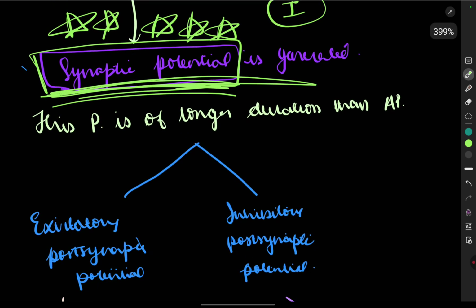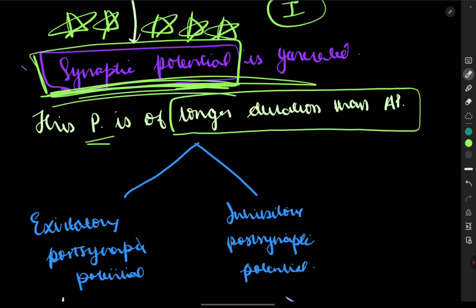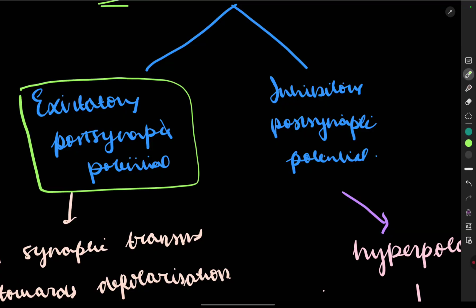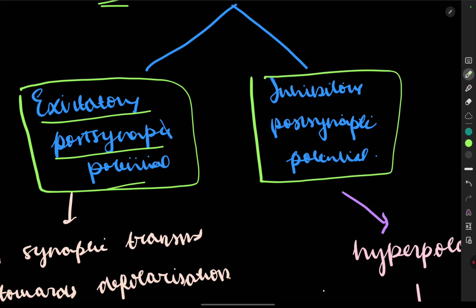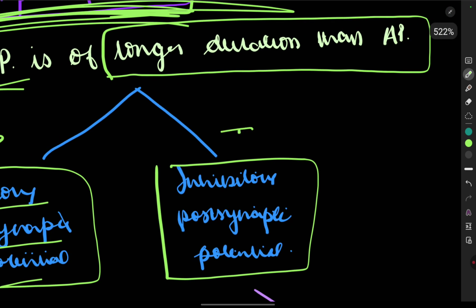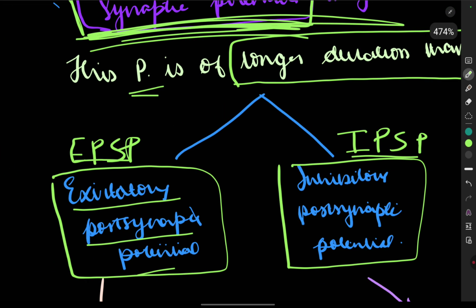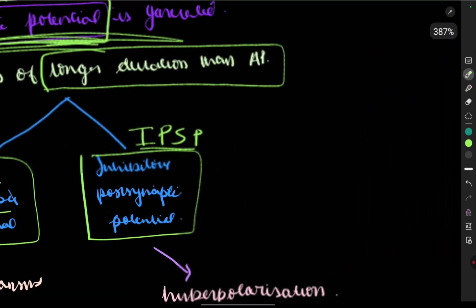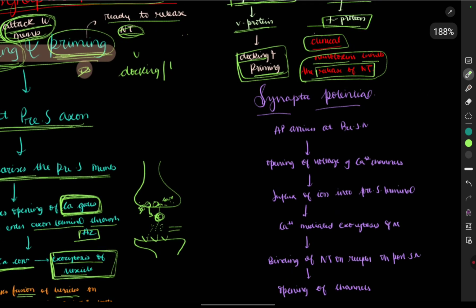This potential is of longer duration than the action potential. So it can be an excitatory postsynaptic potential, called EPSP, or an inhibitory one that helps in inhibition, called IPSP. I'm sorry, my bad. Okay, so what does it do? First we'll see the mechanism and then it will be very easy to understand.